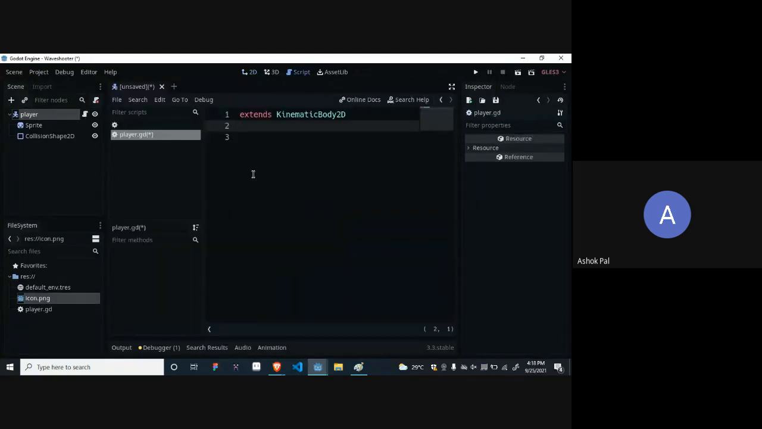This is the script. Okay, it extends KinematicBody. It will use all the features and modules given by KinematicBody. Where were these features and modules written? The developers have written those features and modules in C++, and they have compiled them for us so that we can directly use them instead of writing them in C++.